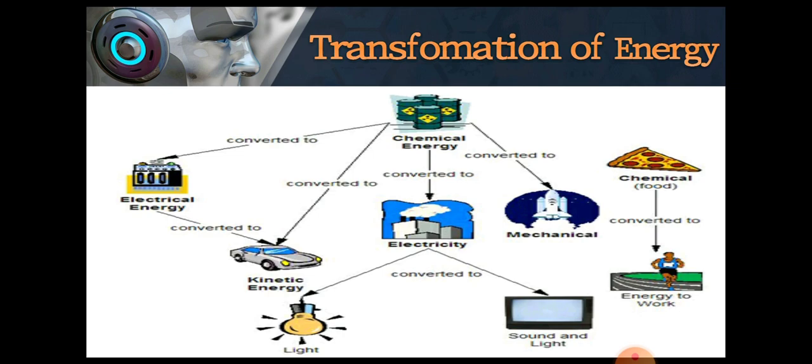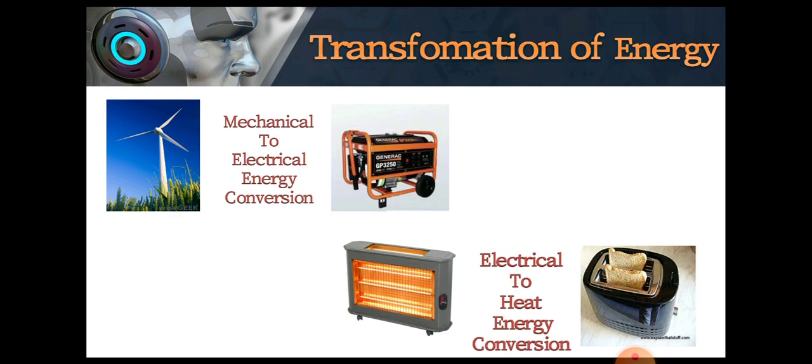In our daily life, we require energy in different forms. Since one form of energy can be converted into another form, we can obtain the energy in the required form. Here we see some illustrations of how mechanical energy can be converted into electrical energy in windmills and generators. Also, how electrical energy can be converted into heat energy, like in ovens and toasters.